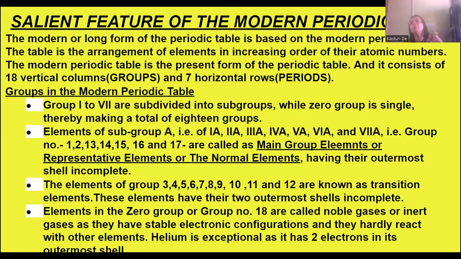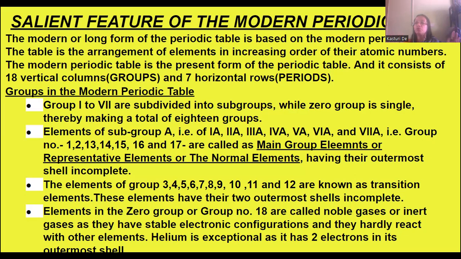Subgroup A is known as the main group elements, representative elements, or normal elements, having their outermost shell incomplete.